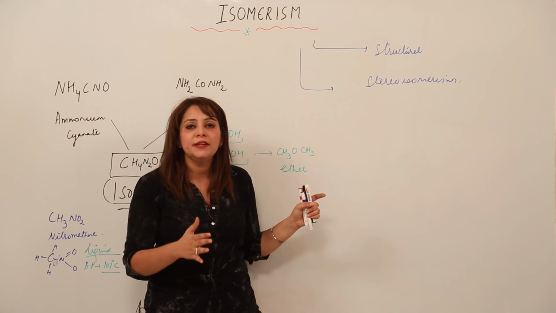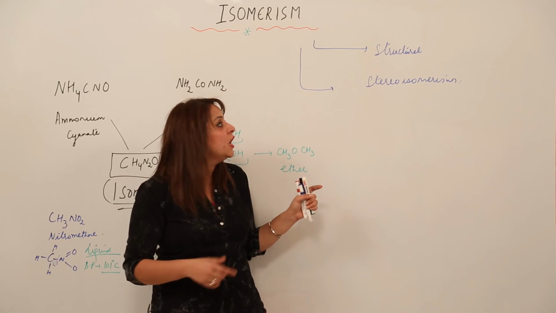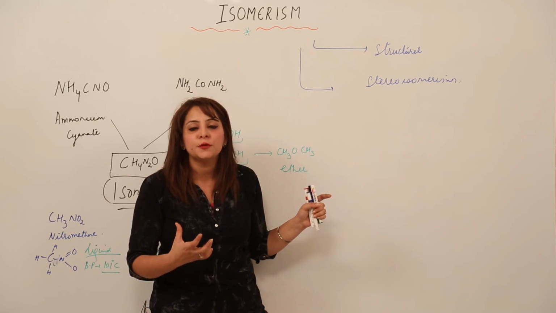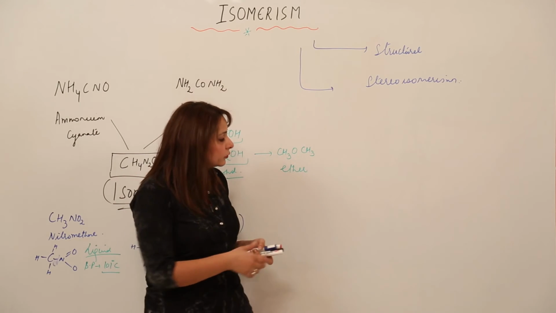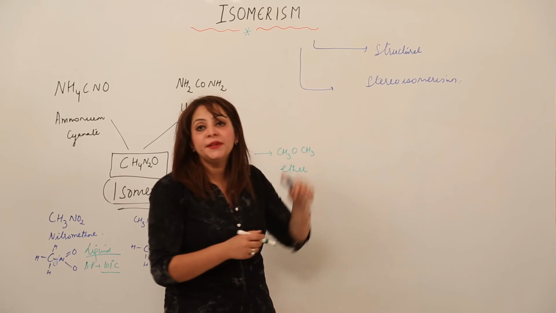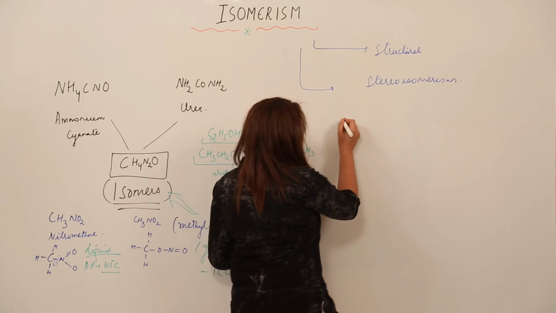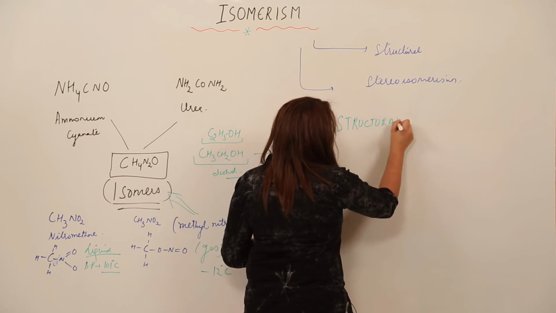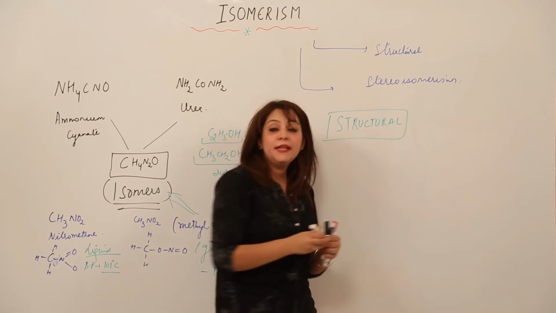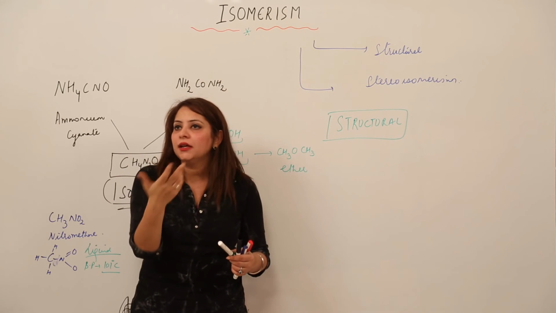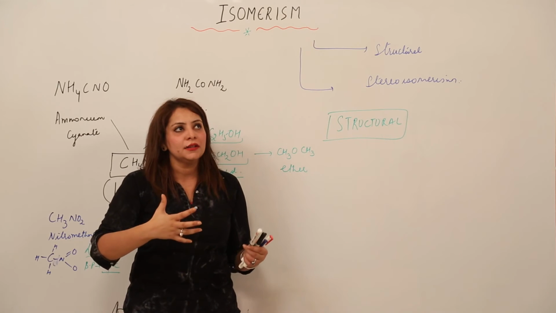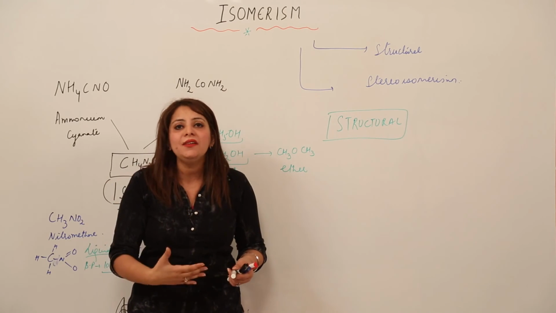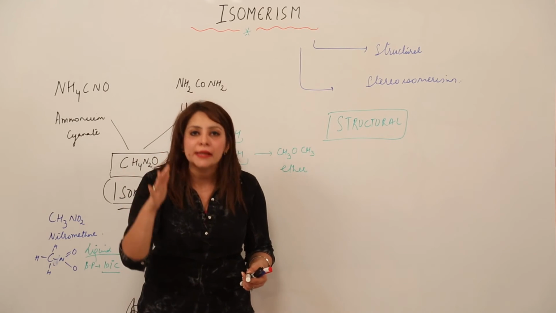Structural differs in the arrangement of atoms within a molecule, and stereoisomerism differs in the arrangement of atoms in space. Now further we will be taking up structural isomerism first. There are many subtypes of structural isomerism, because they can actually differ in many aspects, right? So accordingly we divide structural isomerism into subcategories.